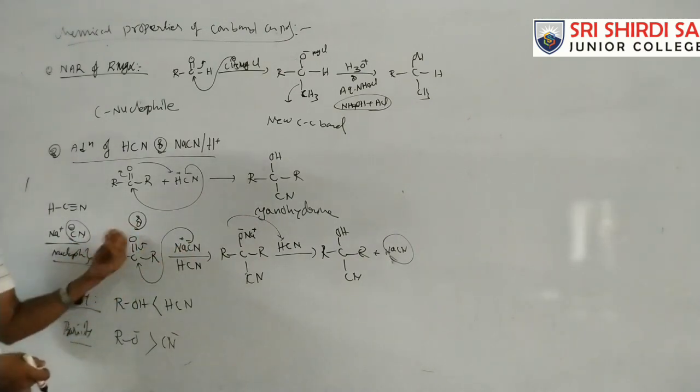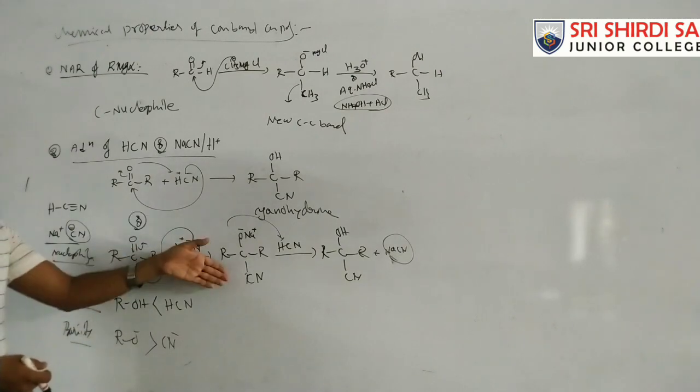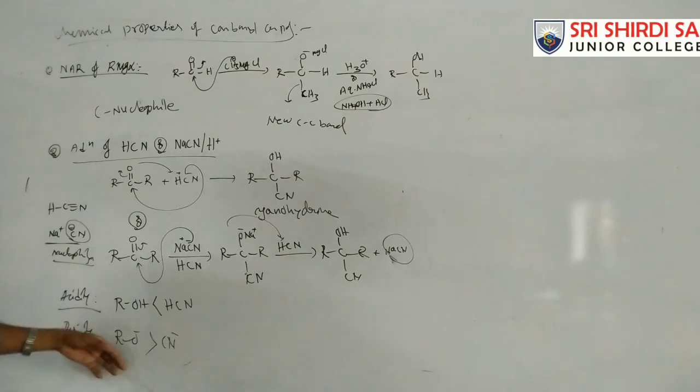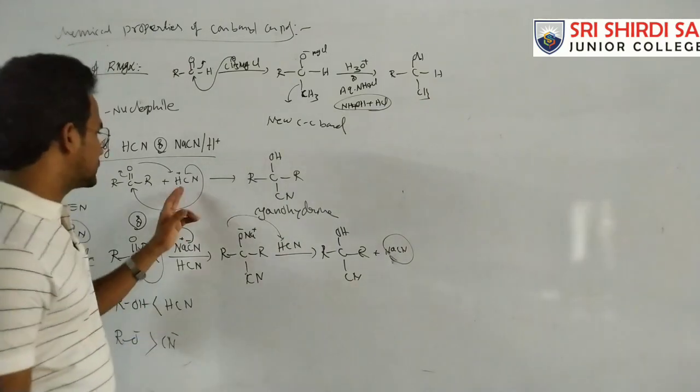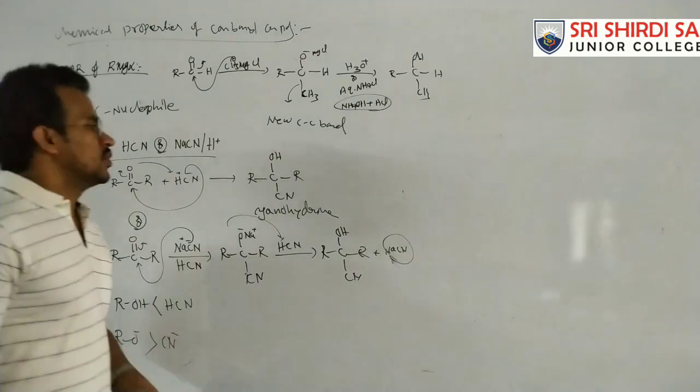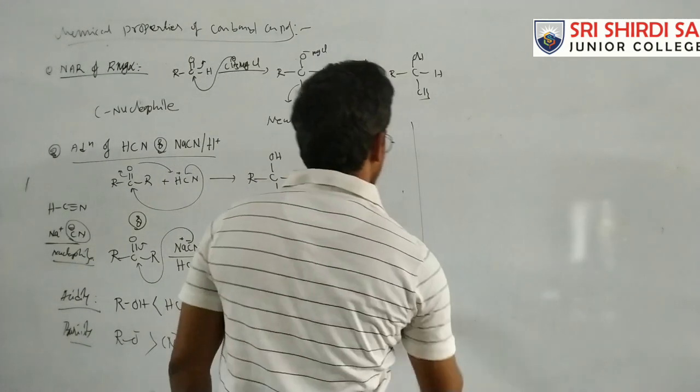That strong nucleophile initiates the reaction, and then the protonation is done by the HCN. Okay, that's it. Whether they mention HCN or give NaCN and HCN, that is the addition of the HCN.